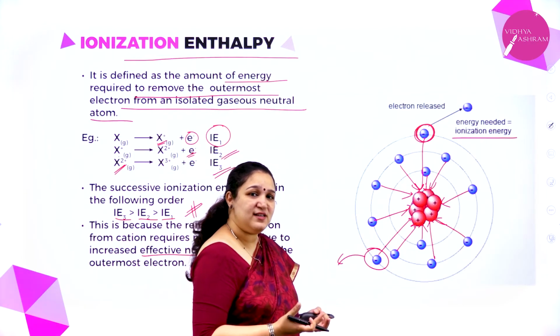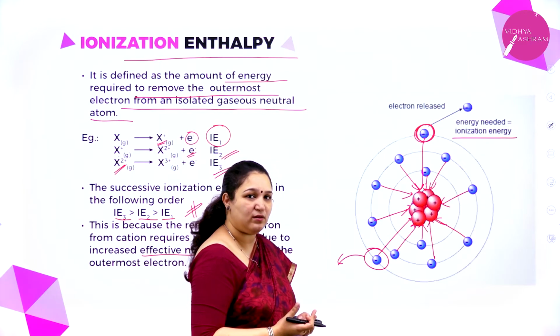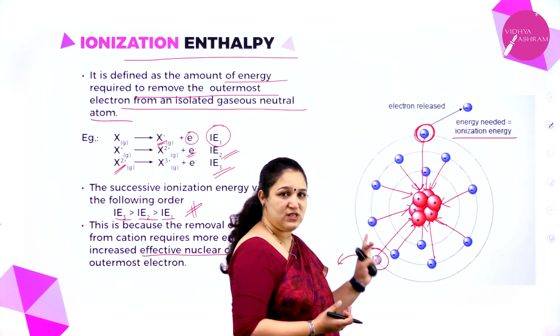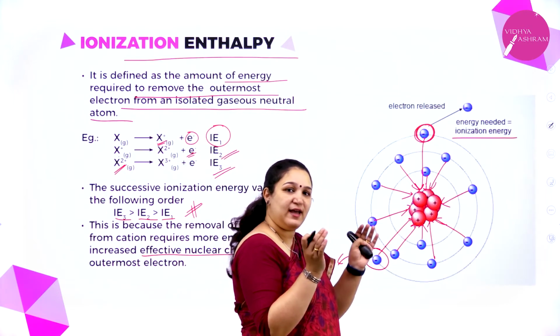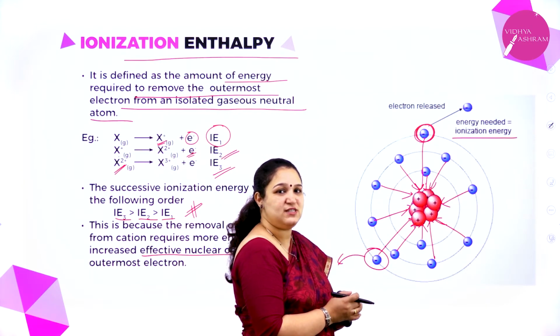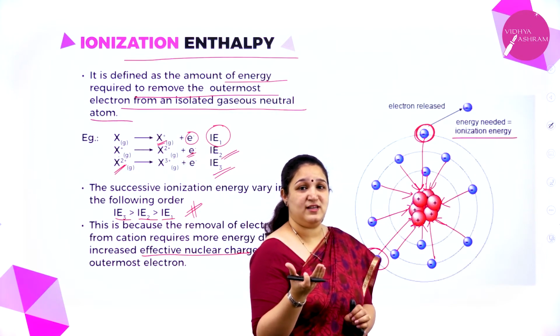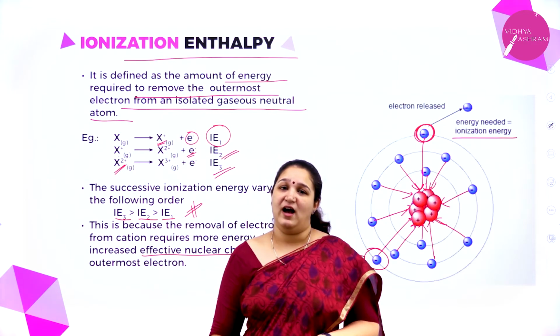So the third ionization enthalpy will be even higher, because already two electrons are missing, the number of protons is the same, and the remaining electrons are nicely pulled towards the nucleus, isn't it? So the third ionization enthalpy will be even higher.